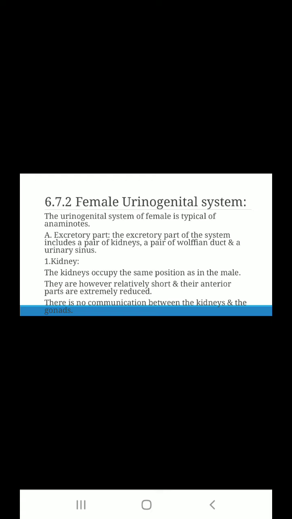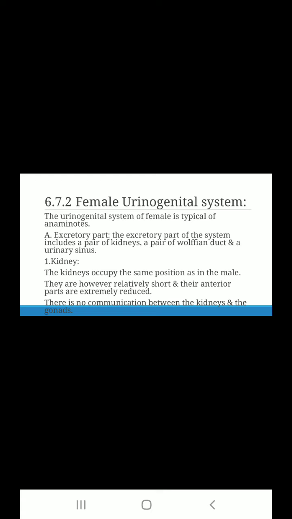The urinogenital system of the female is typically of unamniotes. In that system, the first part is the excretory part and the next part is the reproductive part. Firstly we discuss the excretory part. The excretory part of the system includes a pair of kidneys, a pair of Wolffian ducts and a urinary sinus. As in the male, two kidneys and two Wolffian ducts are present, and a single urinary sinus is present.